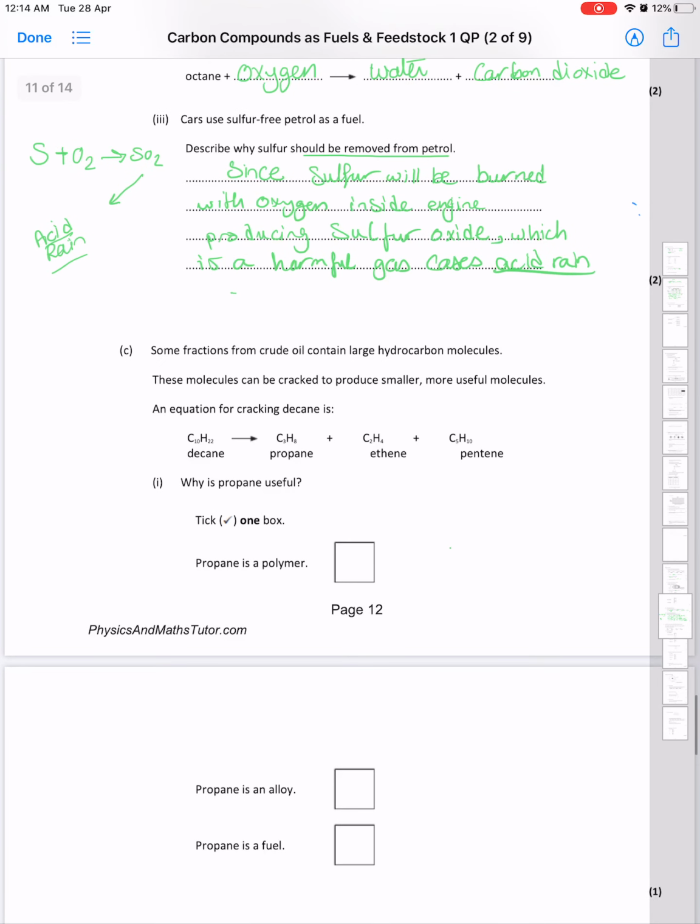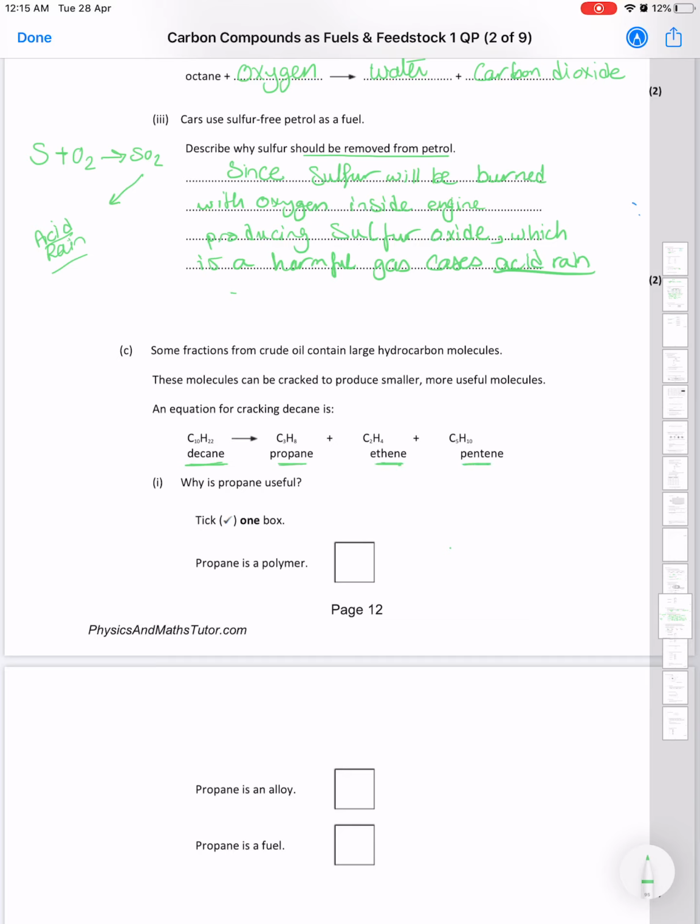Part C of this question, some fractions from crude oil contain large hydrocarbon molecules. These molecules can be cracked to produce smaller, more useful molecules, and there's a cracking equation over there. I think I came across cracking in the previous 2 organic tutorials, so I believe that won't be hard questions for you guys if you're following me. Decane will be cracked to propane, ethene, and pentene.